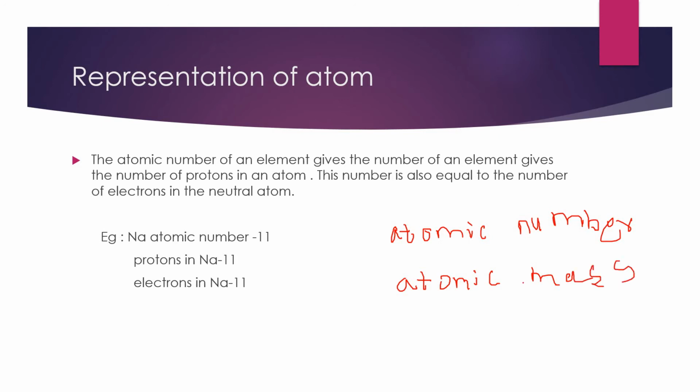This is the question all the people will have. At the start, all the teachers will tell you to learn the elements up to 30 or up to 50. But what is the reason an element has an atomic number and atomic mass? How did it come? Some of the children have this question. So in this topic, we are going to discuss how atomic number and atomic mass are calculated.